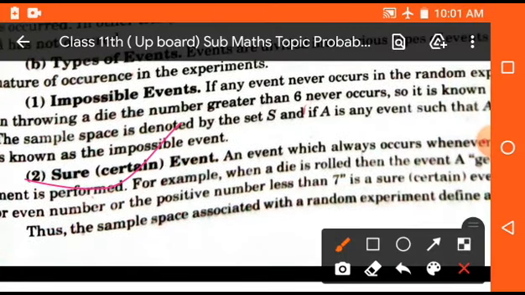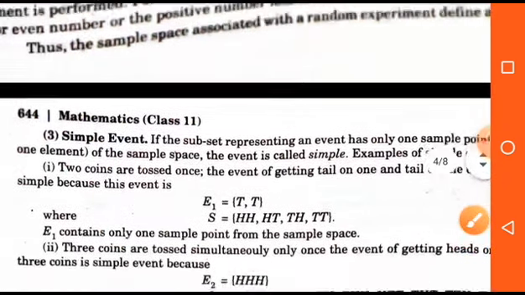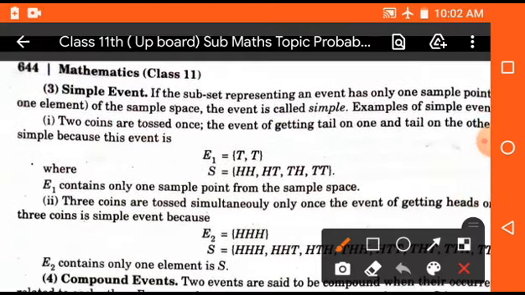Now sure event. Sure means certain. If we toss a coin, then head or tail is possible. So these are sure events. Now we will discuss simple event. If we consider two coins, then the sample space will be S = {HH, HT, TH, TT}. Here if we consider an event E1 = {T, T}, both are the same. That means it is considered as a simple event.